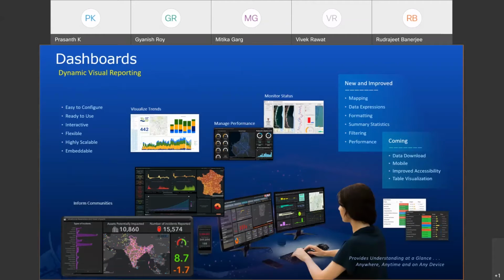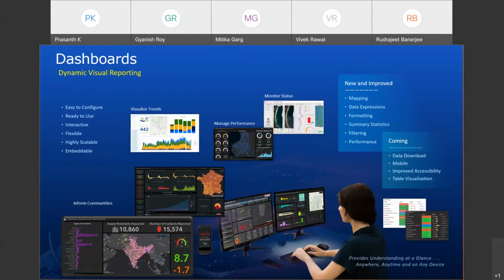One among them is the operational dashboard. I believe most of you are aware of operational dashboards and how they are helping us in different situations. Dashboards have become almost an essential element of GIS in so many organizations because they provide dynamic, real-time visual reporting about any subject.